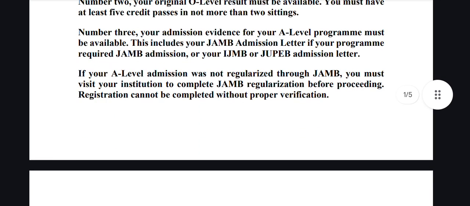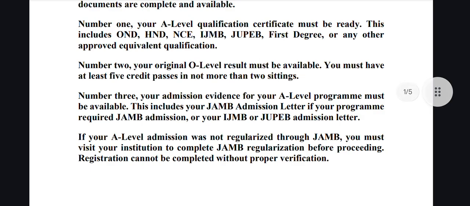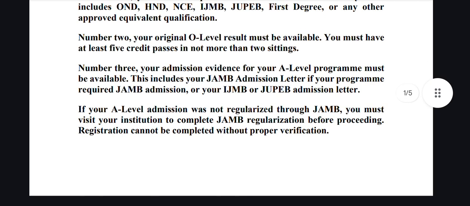So that's about that. Number 3 is the evidence of admission into your A-level program. So if you have gone to a particular institution before now where you obtained your A-level qualification, you need to present the evidence of admission into that institution. And the evidence of admission includes your JAMB admission letter for that institution, if that institution required that you take JAMB before you enroll into that institution, or you did regularization.